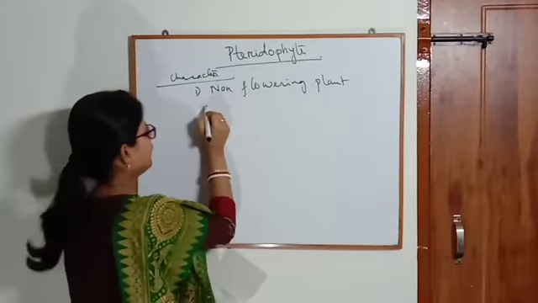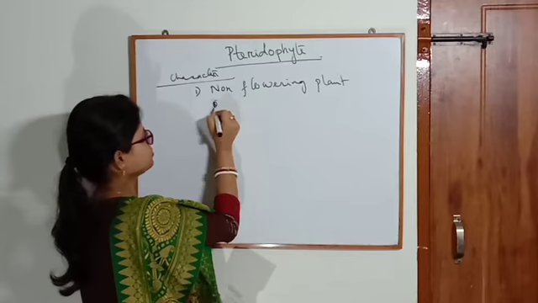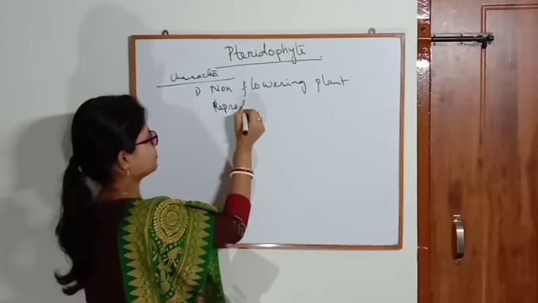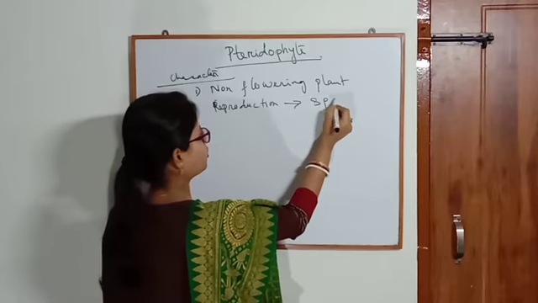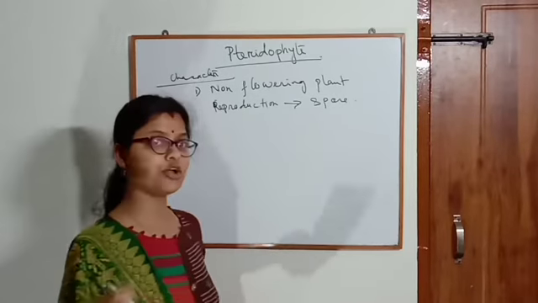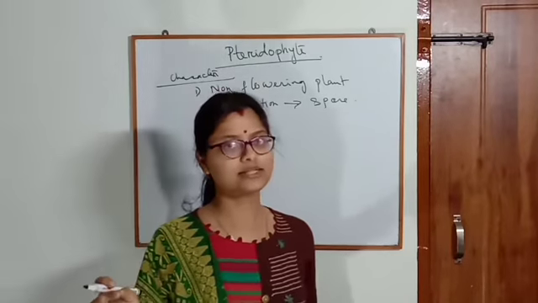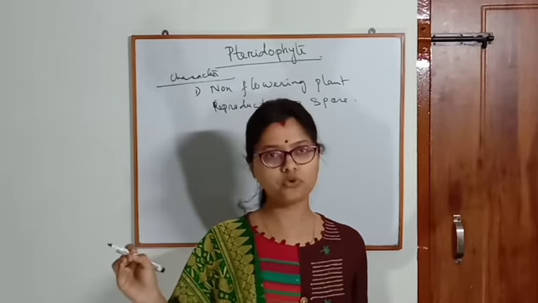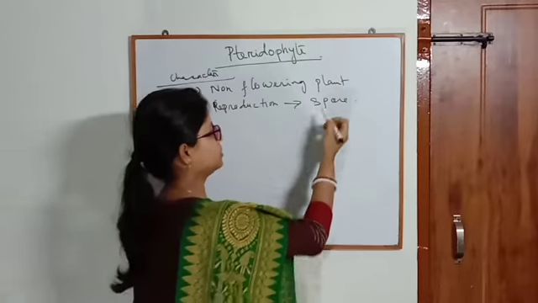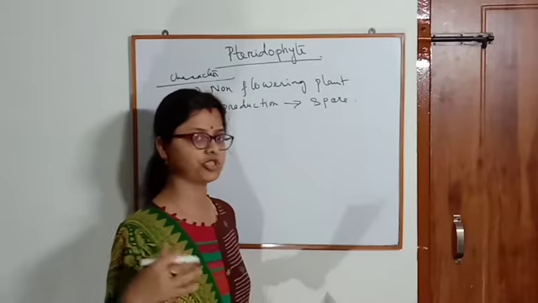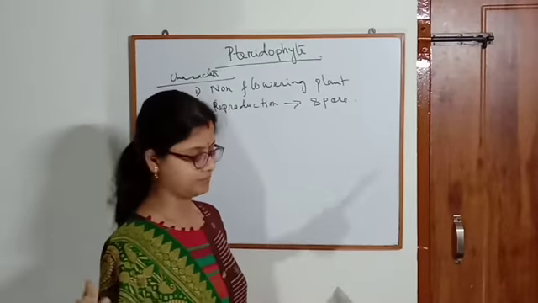They always reproduce by means of spores. Always remember, they are non-flowering plants. That means no seed or fruit formation is there. So they reproduce only by means of spores. Spore formation is the reproductive way.